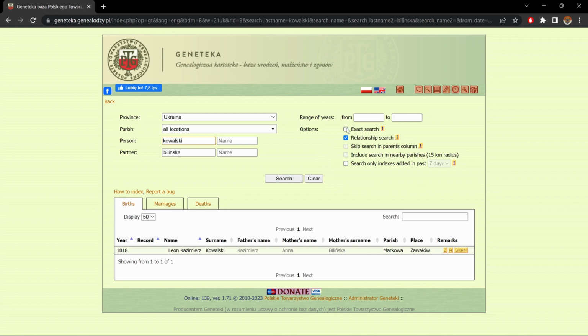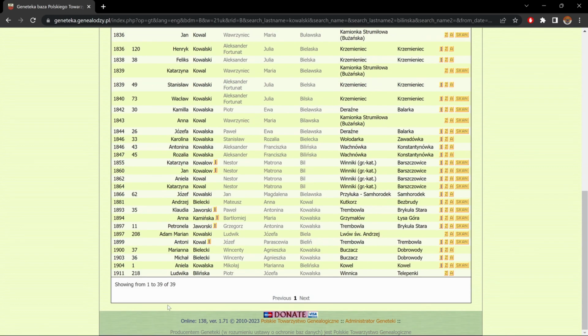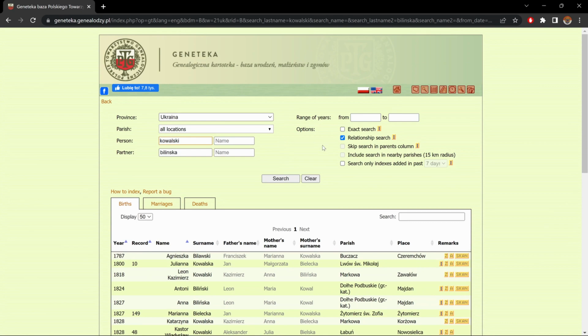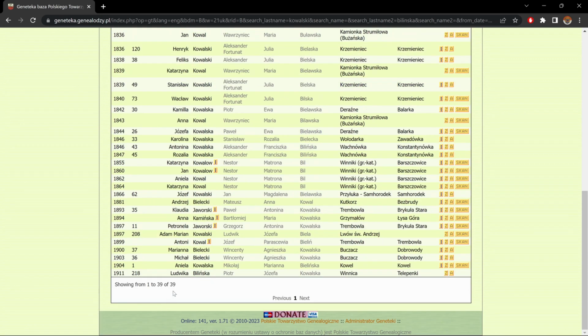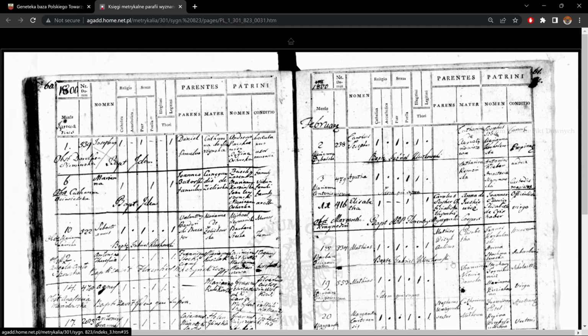If I take off exact search and do a search on that, between Kowalski and Bilinska, relationship search, we have 39 results. If I uncheck this, do a search, we have 39 results. So that just shows what I said. Now for the fun of it, let's take a look at one of these scans. Now you see in this case, the scan is found on the AGAD website.